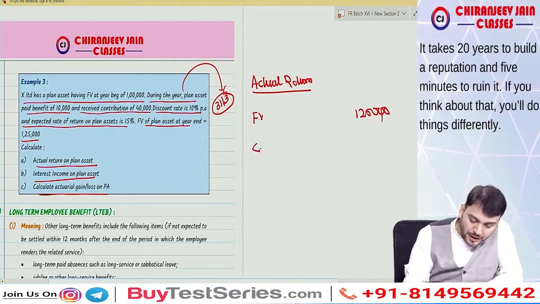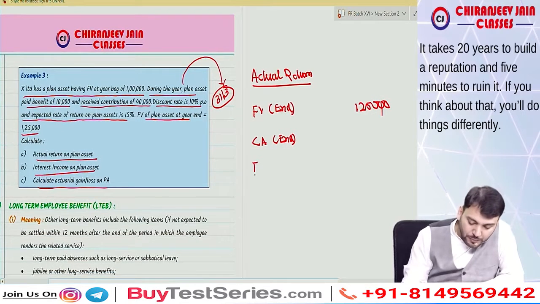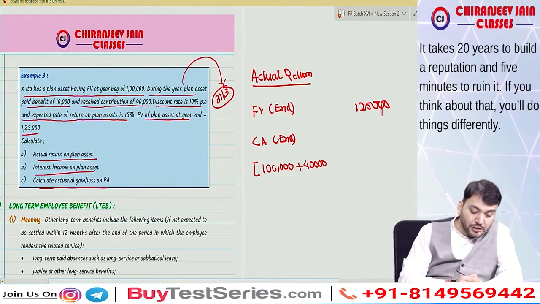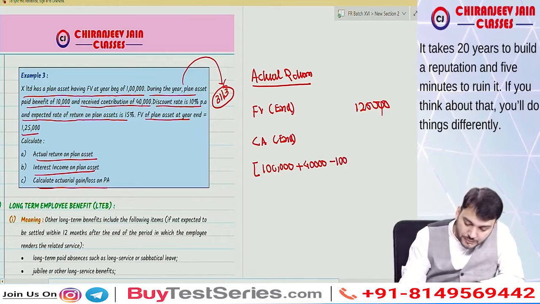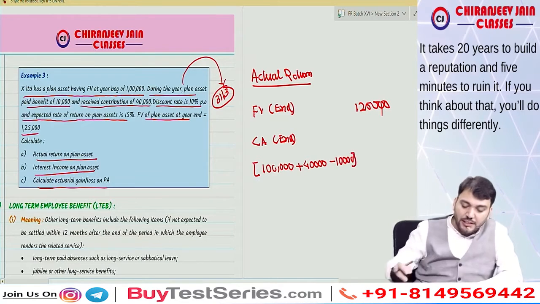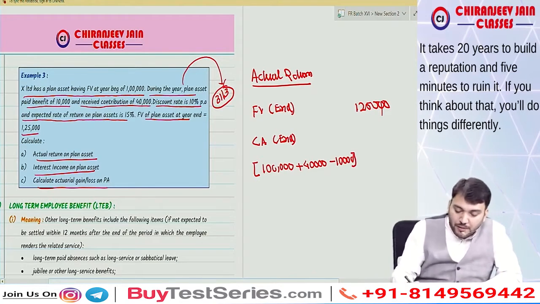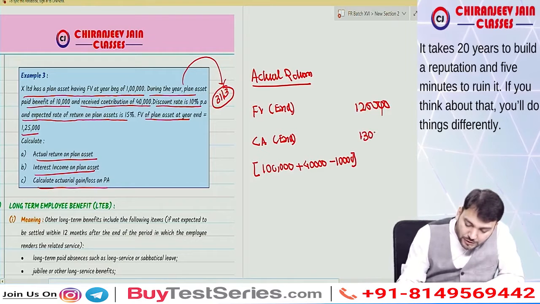1,25,000. Then we need to find out carrying amount at end. This is fair value at end. So carrying amount at the end will be fair value at the beginning, that is 1 lakh, plus contribution, 40,000, minus 10,000, which is the benefit paid. So it becomes 1 lakh 30,000.